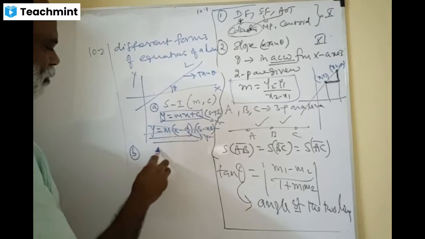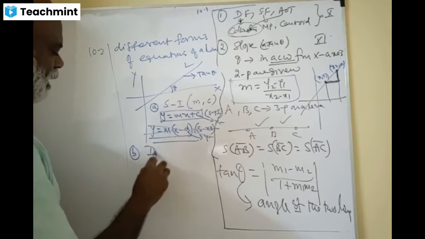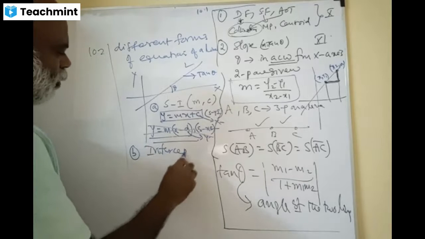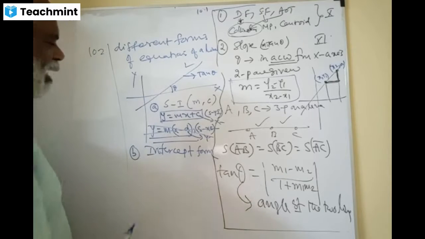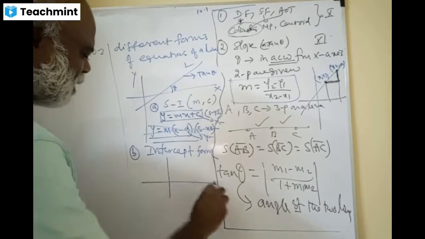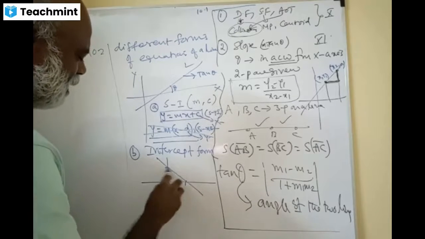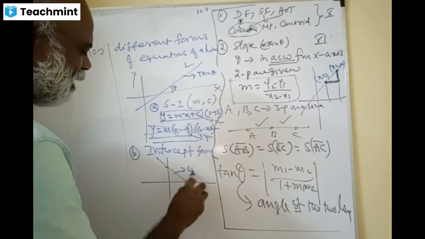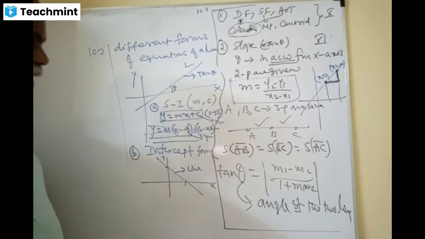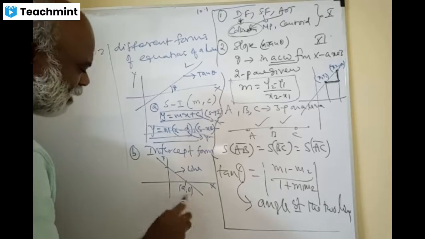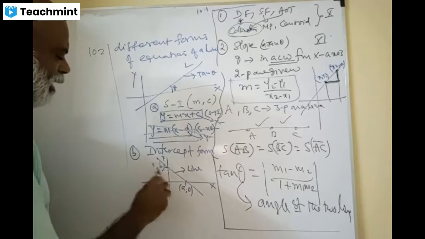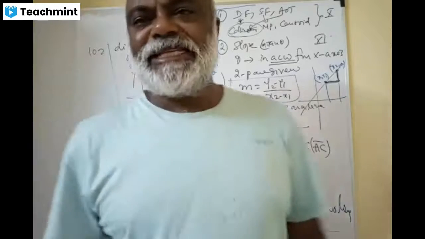Intercept form. Okay, no issues. What does intercept form mean? Both x-intercept and y-intercept are given. This is the x-intercept, this is the y-intercept, this is a line, and this is a system, x-axis and y-axis. So this is a comma 0. This length is a, this length is b. That is called x and y intercepts, my dears. Is it clear?